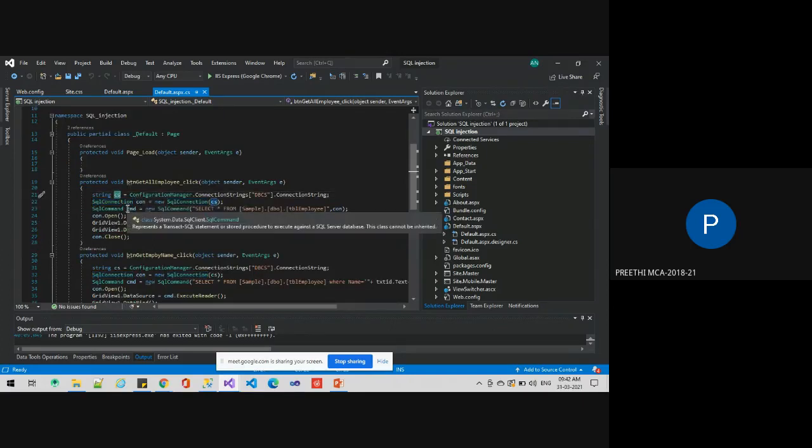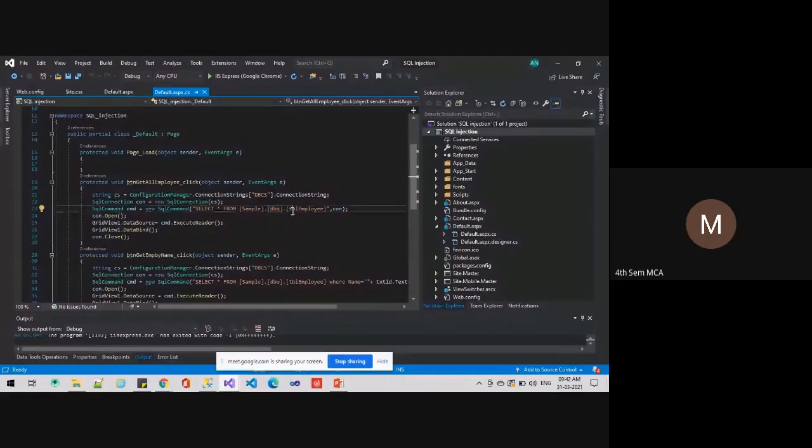And SQL command is a simple DML query which gets the data from the table employee. Here sample is the database name, dbo is the schema, and employee is the table name. And data source is a property of the preview.